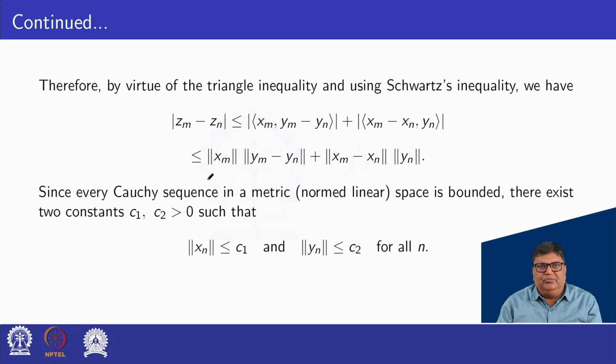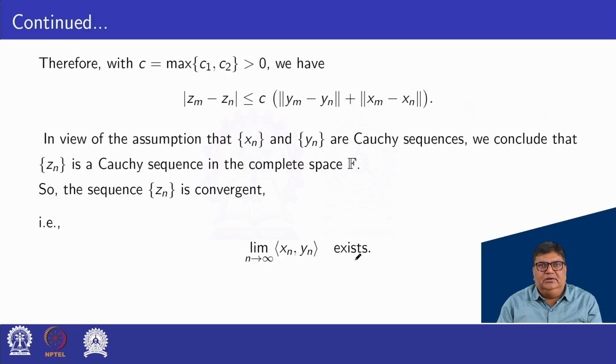Since every Cauchy sequence in a metric or normed linear space is bounded, there exist two positive constants C1 and C2 such that norm xn is less than or equal to C1 and norm yn is less than or equal to C2. So therefore, let C be the maximum of C1 and C2.